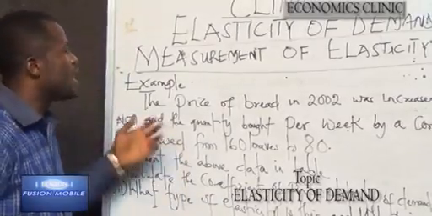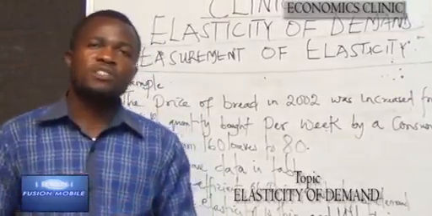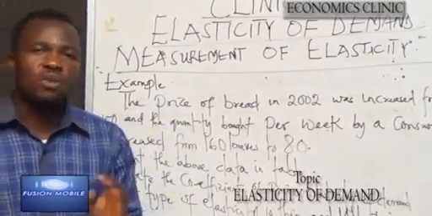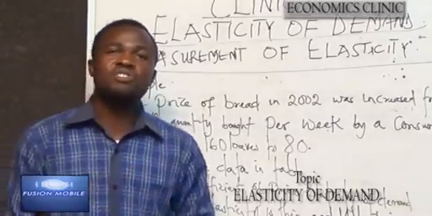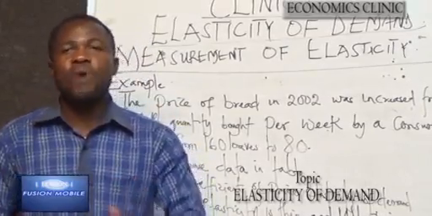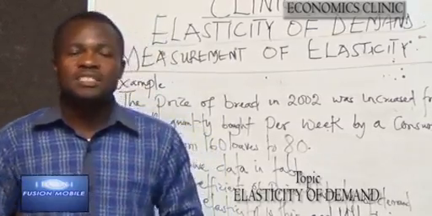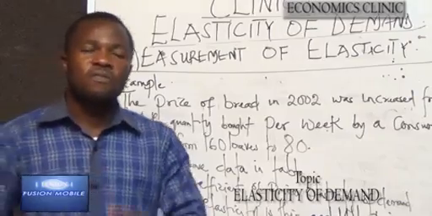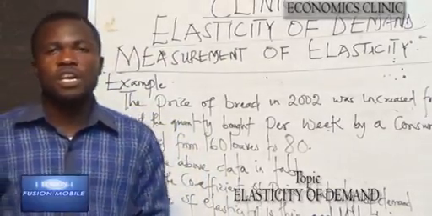Now we have an example. But it is always very important that before we solve any question on elasticity of demand, we put this into mind: when elasticity is equal to 0, demand is said to be unitary. When it is more than 0, that is, you have 0.1, 0.4, 0.5, 0.6, elasticity is said to be inelastic. When elasticity is more than 1, or infinity, as the case may be, it is said to be elastic.